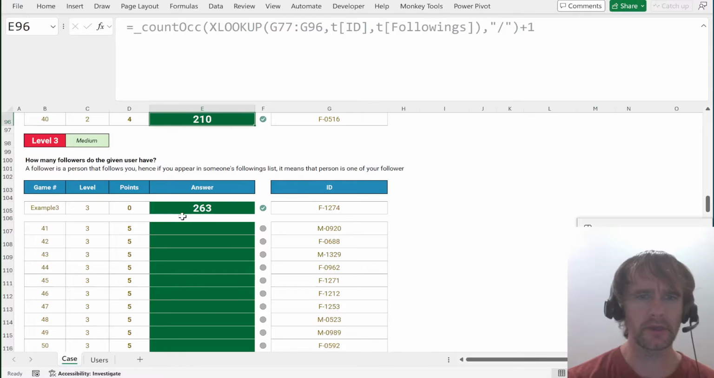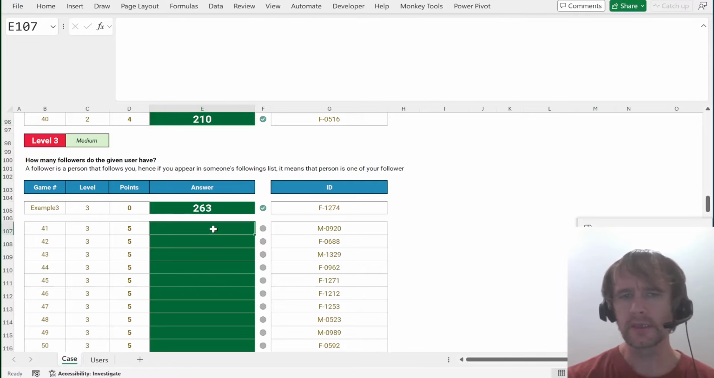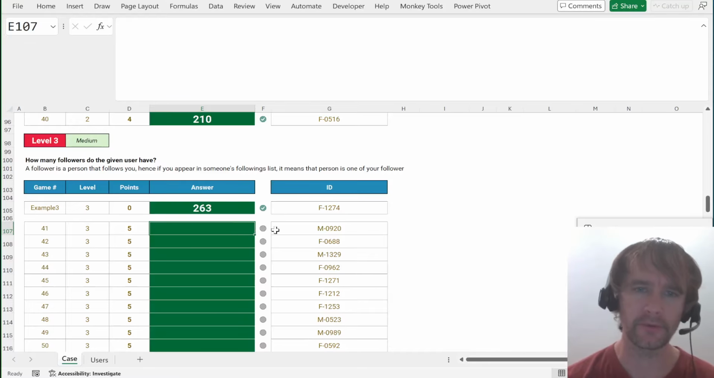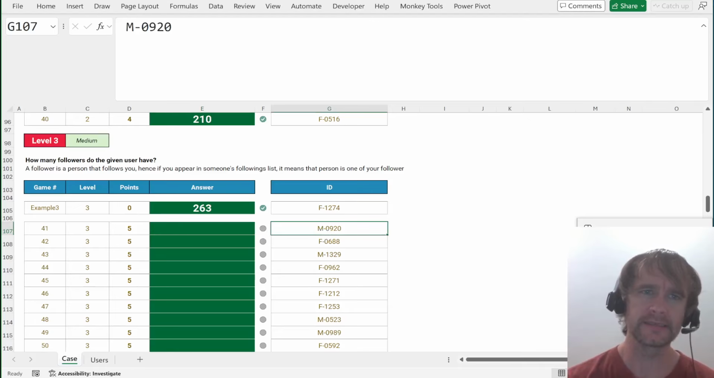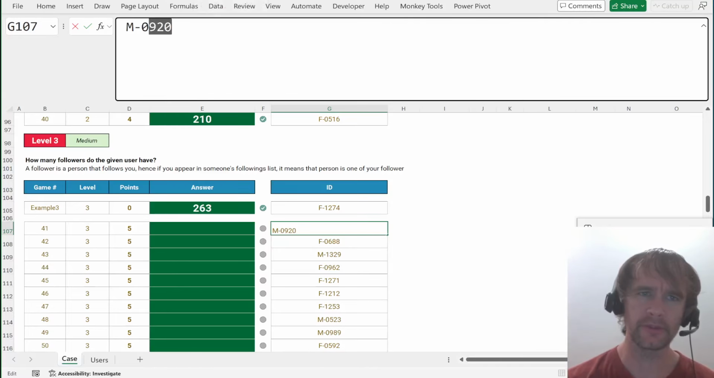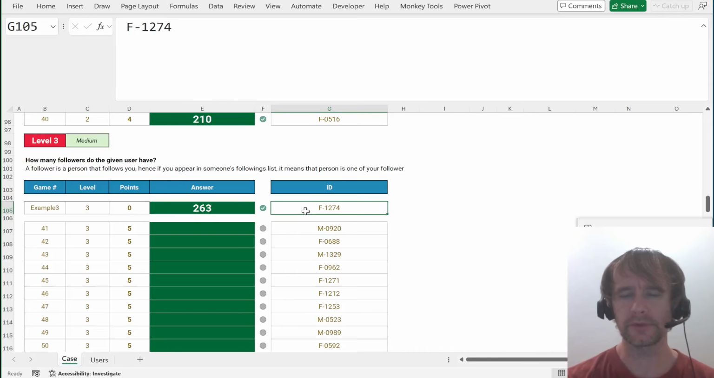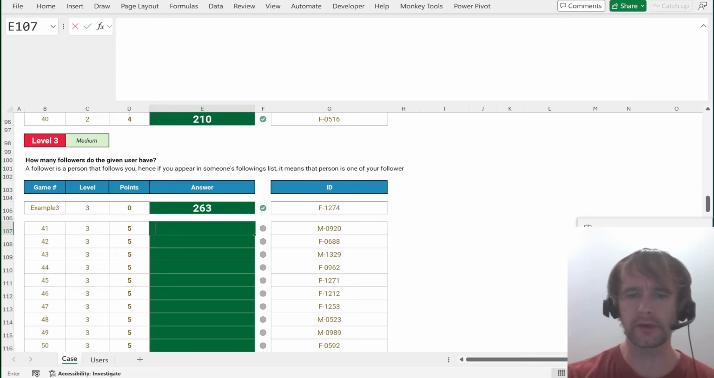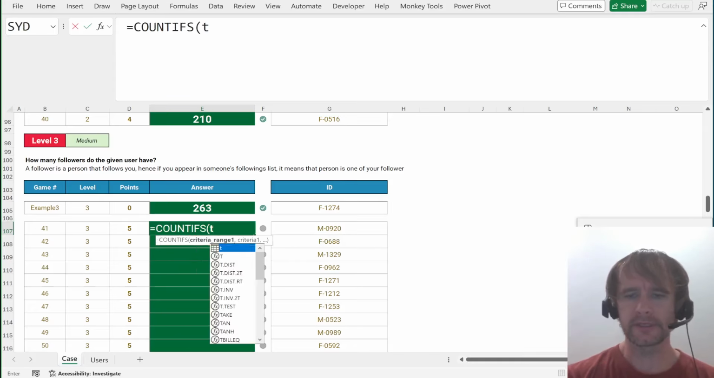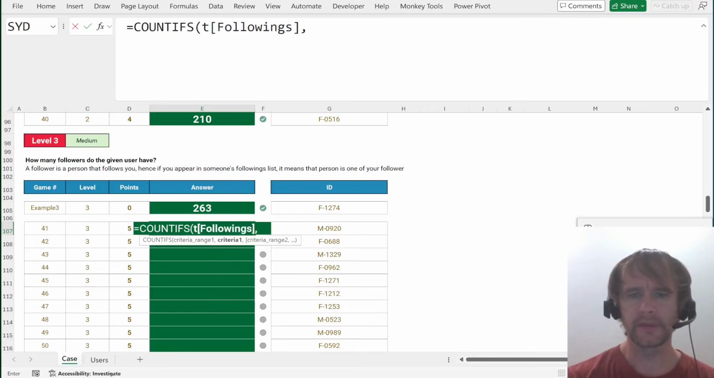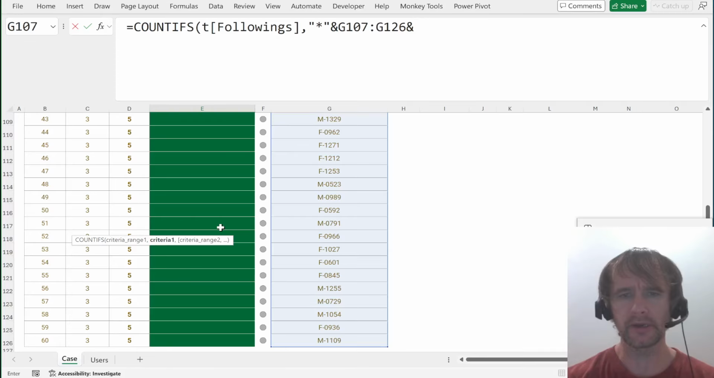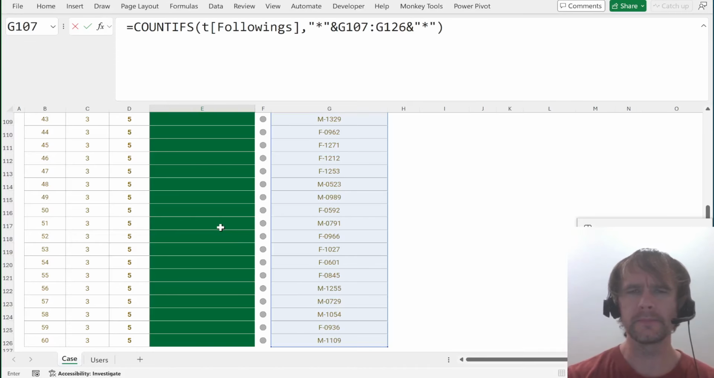How many followers? Now, this is where it gets more complicated. Actually, at this stage it's not too bad. One thing that's very important in making it not too bad is that these are always a fixed length. If this was M920, dropping the leading 0, that could complicate things a lot. What you basically want to count here is how many of these does that person occur in, and you can do that with a wildcard countifs. So we can say countifs t followings is star, meaning anything, followed by this, followed by anything, and that's it, I think. Yep.